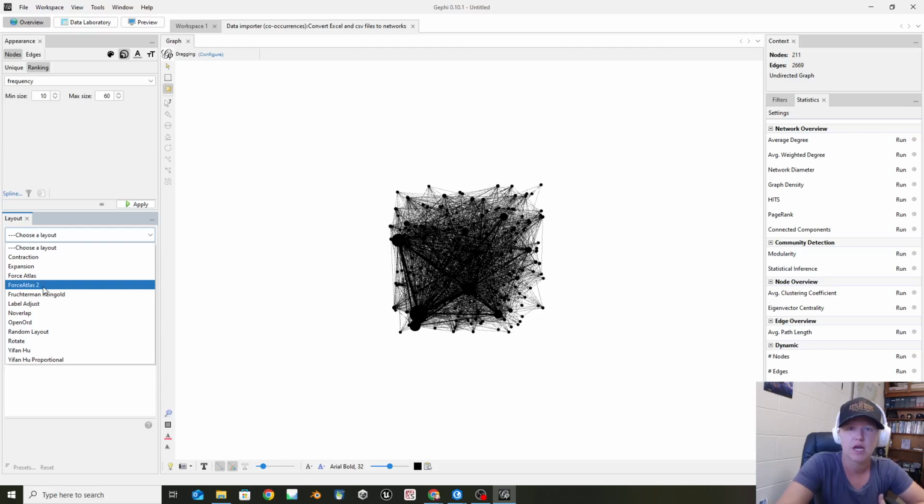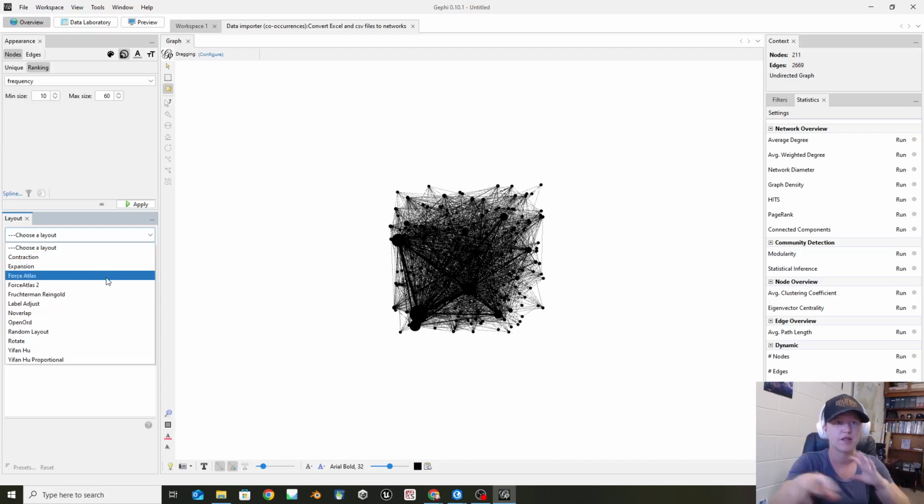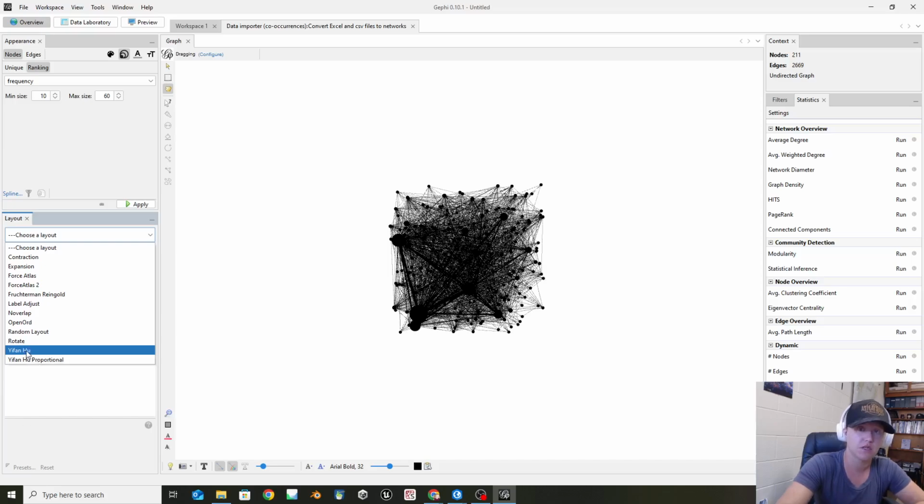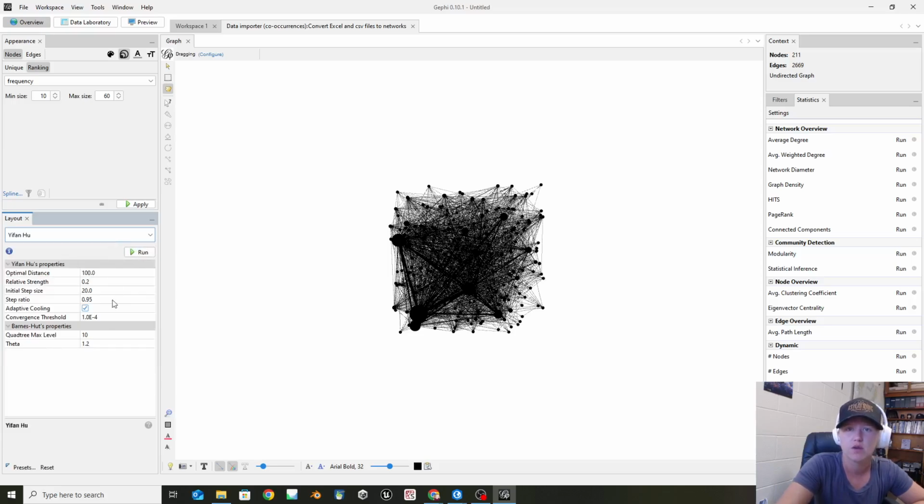Now the next thing I'm going to do is try and spread this out in different ways. What I will say with these is some of them are additive. Actually, most of them are additive. So if you start with one, it's going to adjust from that first one into the other one. So I don't mind, I like Force Atlas. Force Atlas is not too bad. I like Yifan Hu. You can also mess around with each of these to change how it looks, like how heavy and how much gravity. Think of these kind of like planets, and they're moving based on how large they are.